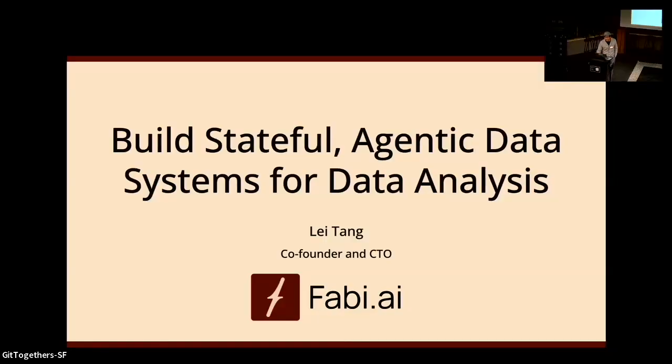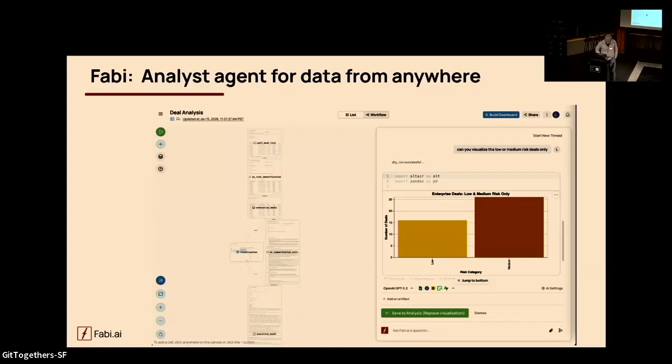So here I'm going to talk about how to build a reliable agent for data analysis. To give a sense, Fabi is essentially an analyst agent that can help you analyze data from anywhere. Compared with code, where you can just compile to see whether or not it's right, for data analysis the worst part is that your SQL queries and Python code can run properly, but the numbers you get are very different from the actual correct number.